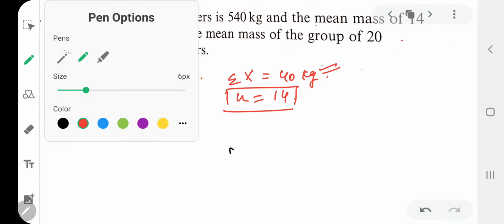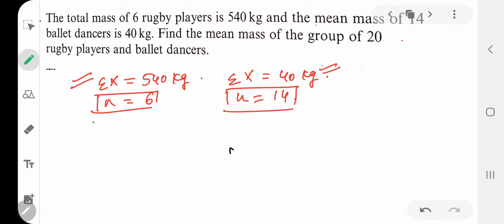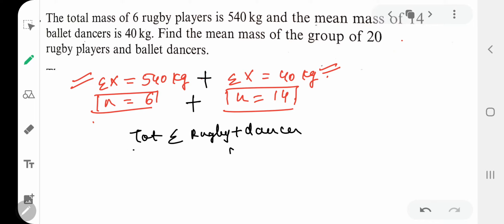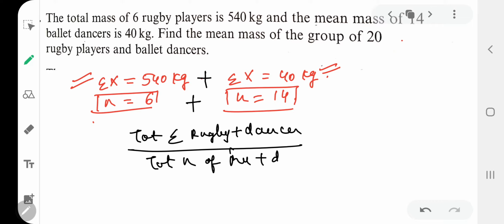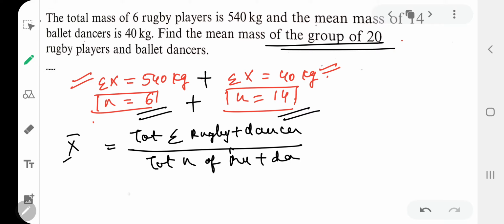So you have to add these both summations together and these both numbers together to get the total summation of rugby players plus dancers upon total number of rugby players and dancers. So here you will get the mean. What they have asked, find the mean of the entire group of 20. So 6 plus 14 together, that will be your mean.